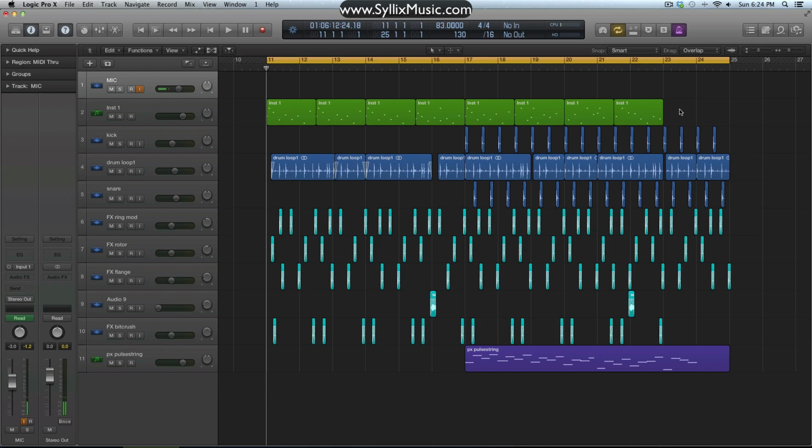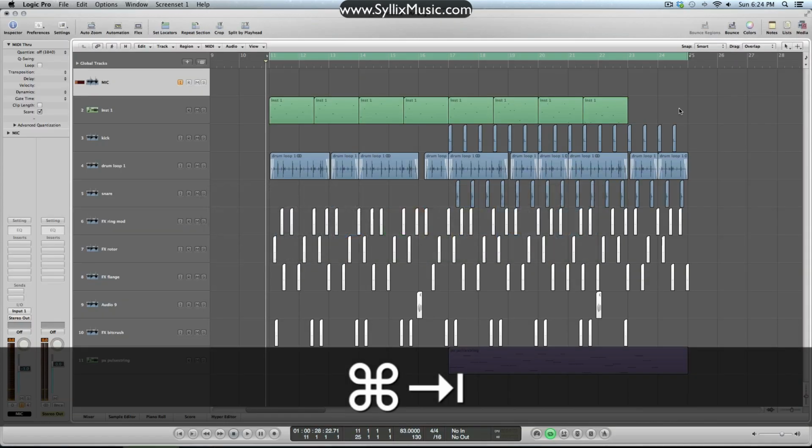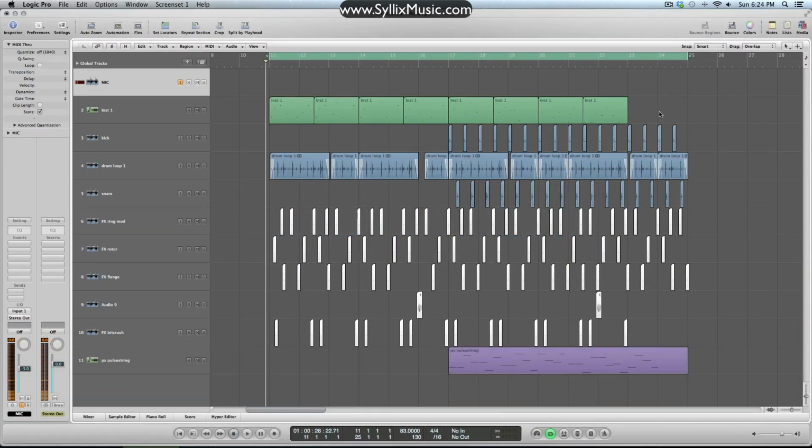And I love a lot of the new features that they've added too, such as the arpeggiator, track stacks, retro synth, etc. So I thought I would just make this quick video and talk about some of the smaller changes that I've noticed so far between Logic X and Logic 9. So I just have a small list here, and it's in no particular order, and I'll just go through them one by one.